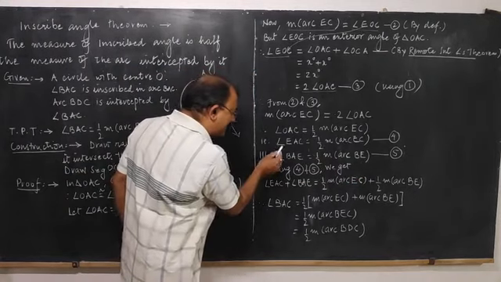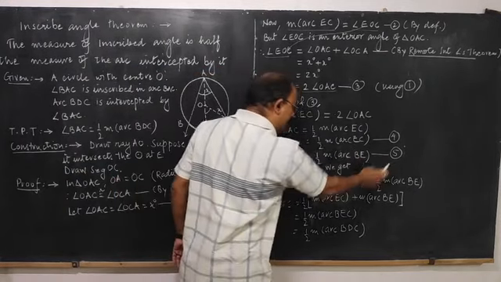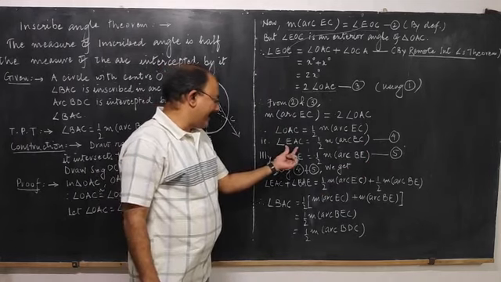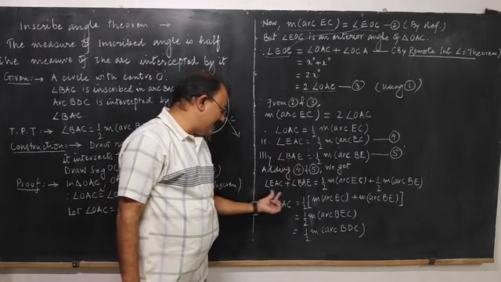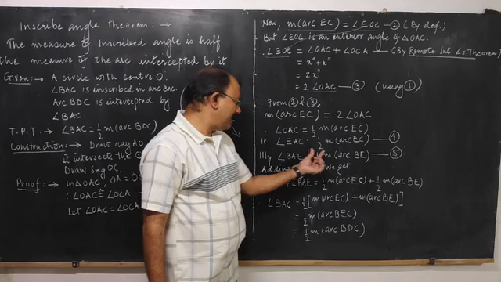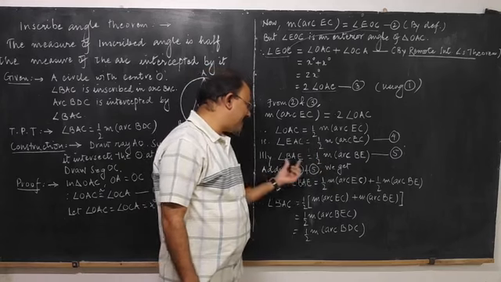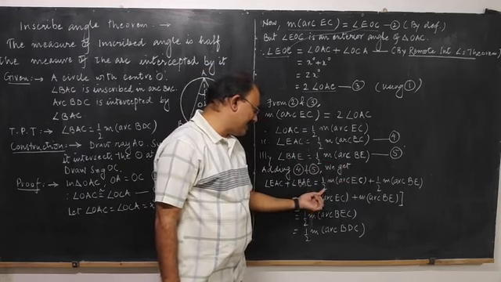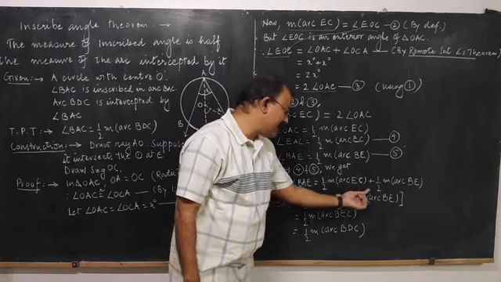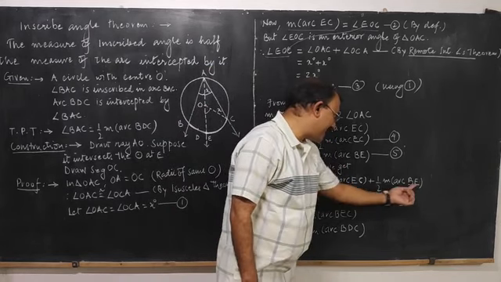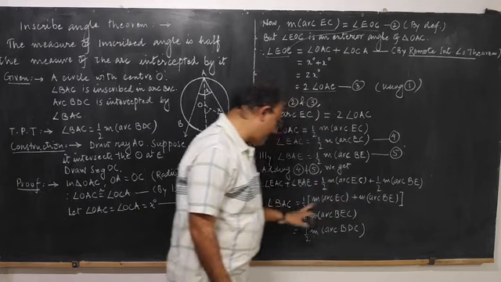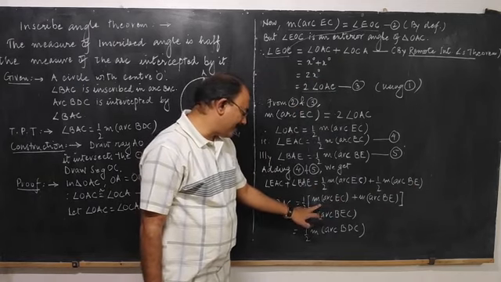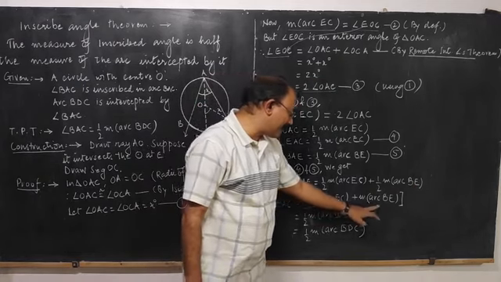Now let us add these two, equation number 4 and equation number 5. Angle EAC plus angle BAE. If you add the left-hand side, you have to add the right-hand side. You get half of arc EC plus half of the measure of arc BE. If you take half common, inside the bracket you will get the measure of arc EC plus the measure of arc BE.